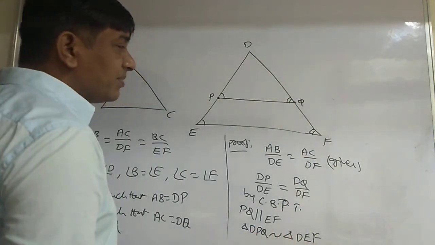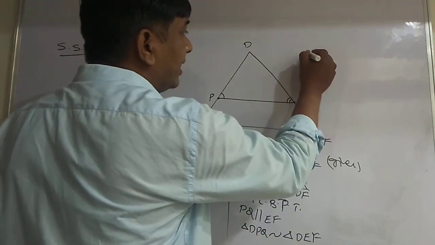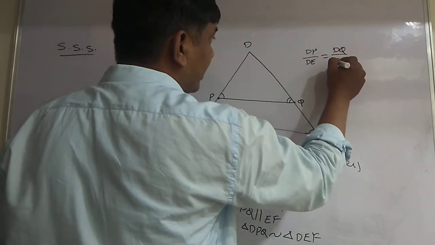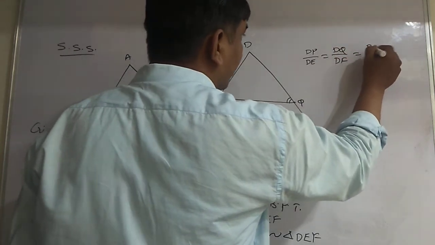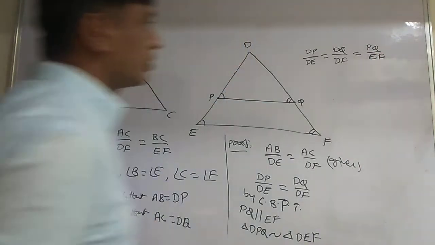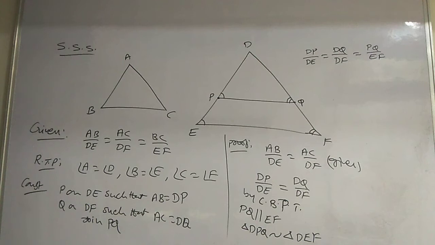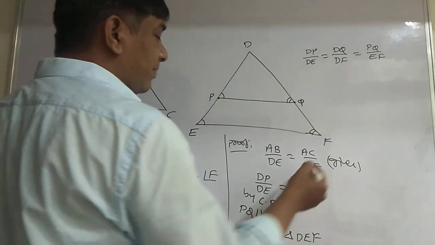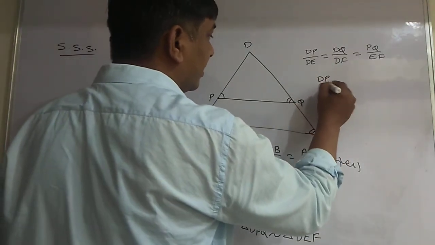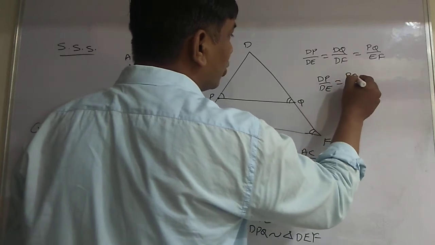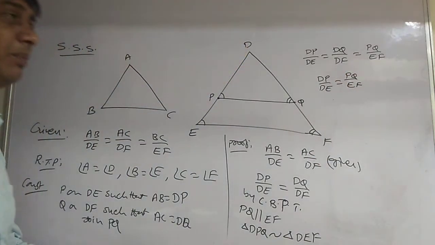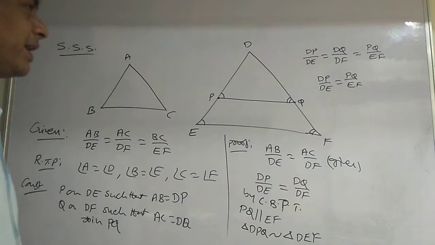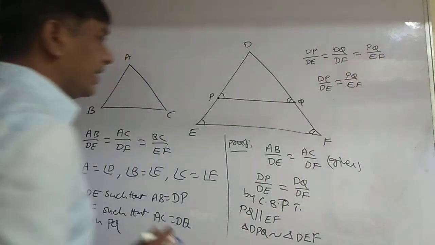Now, triangle DPQ is similar to triangle DEF means DP by DE is equal to DQ by DF is equal to PQ by EF. Okay. Any one pair I am taking here. These two I am taking here: DP by DE is equal to PQ by EF.